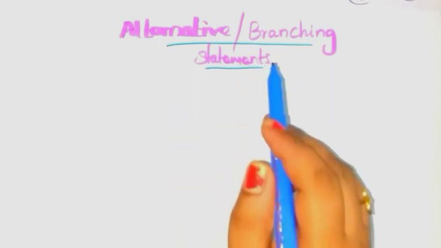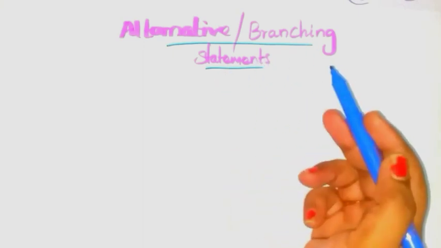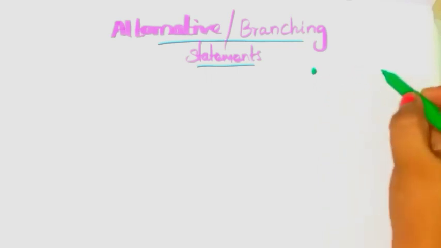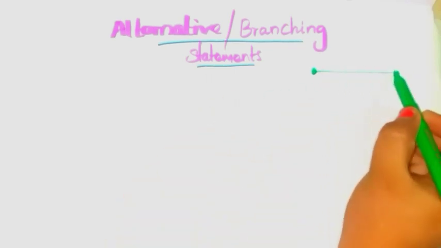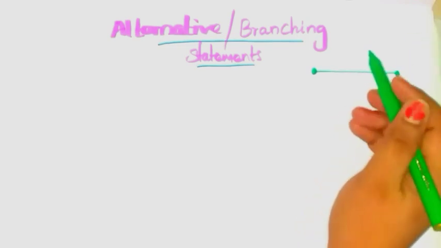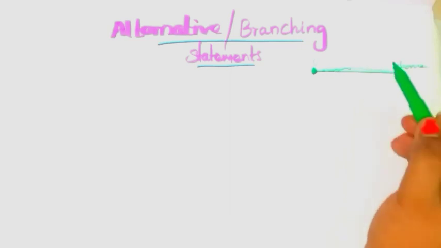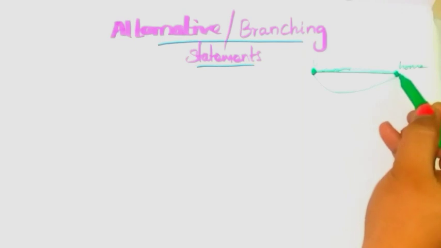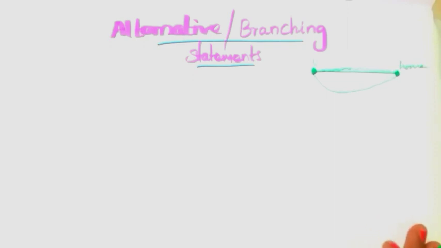In our day to day life, we need to take various decisions and choose an alternate path to achieve our goal. For example, you are standing here and this is your home, and this is the road. Now you want to go to your home, but the road is blocked, so you can't go this way. Then what will you do? You take an alternative path to reach your home. It is called decision making. The same thing you are going to learn in this topic.